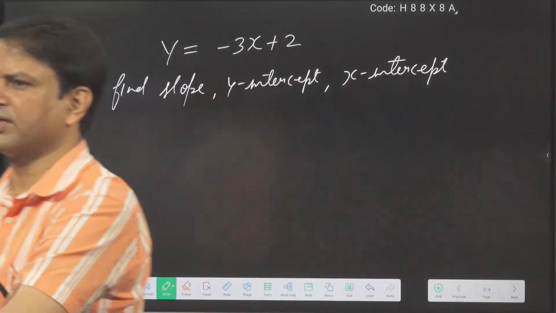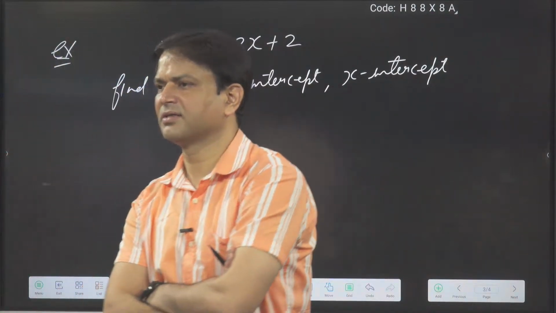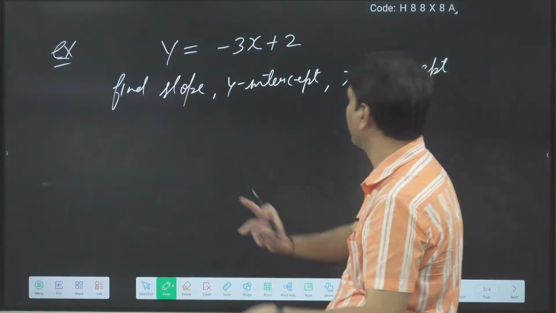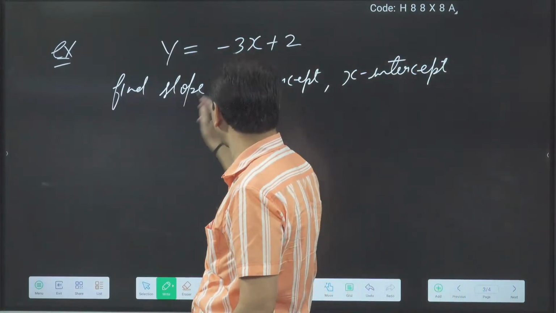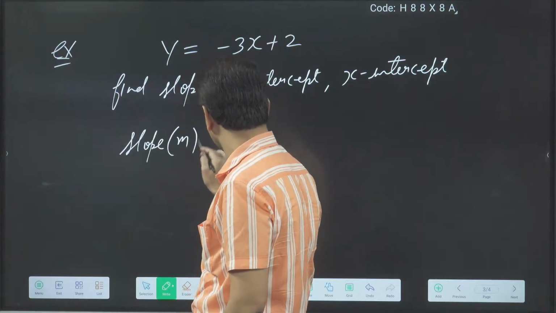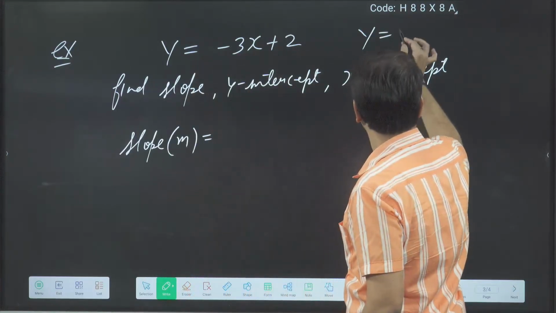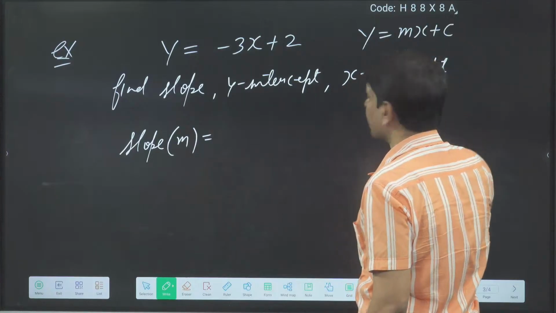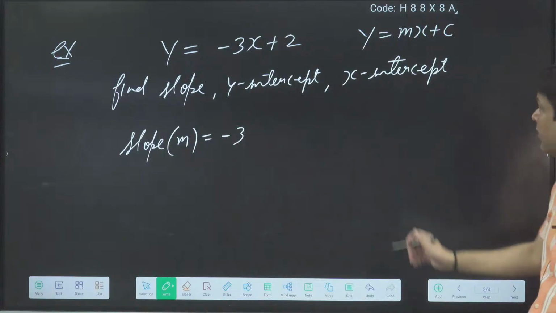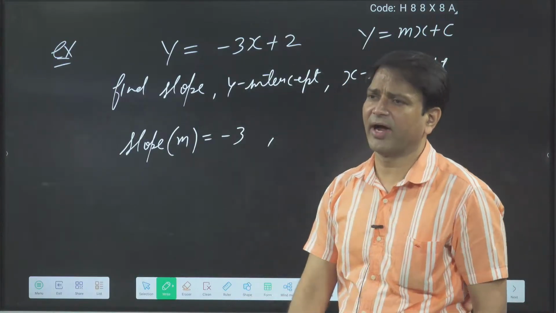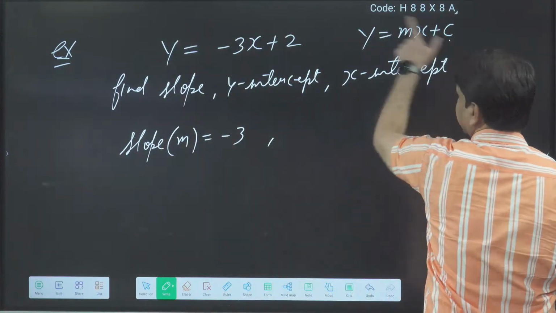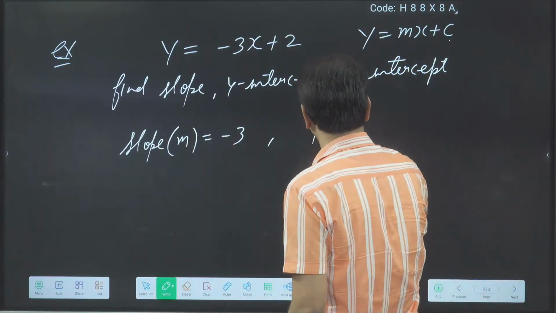What is the slope? What is the x-intercept? What is the y-intercept? If you see the equation and compare it with y is equal to mx plus c, what is the slope here? Slope is equal to minus 3. We know that c is the y-intercept directly, so you can use that concept. What is c? c is equal to 2. So the y-intercept is equal to 2.